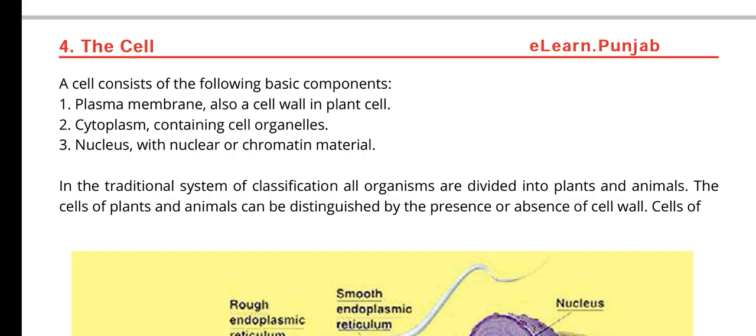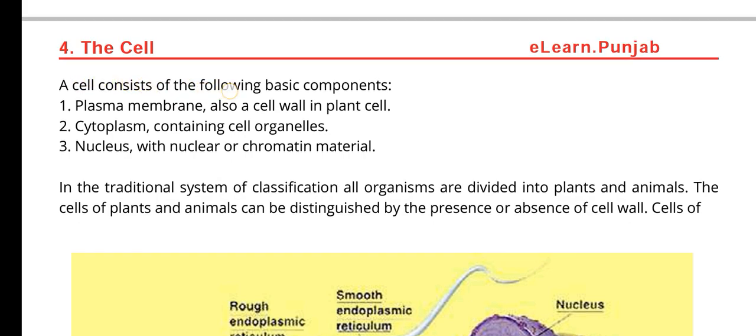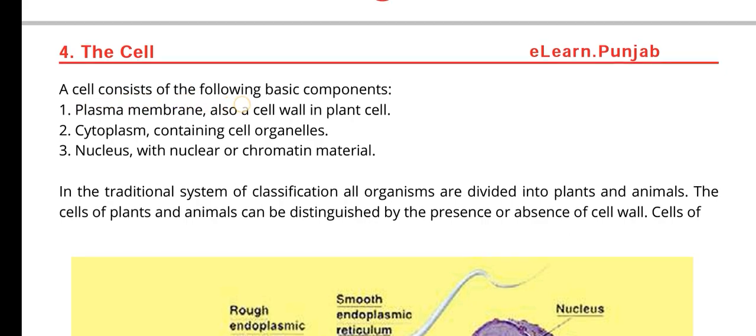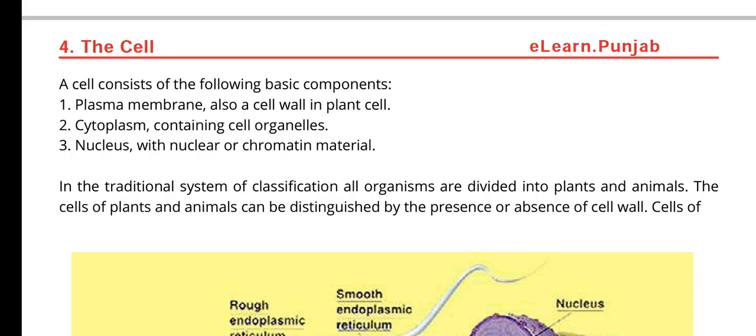The next topic that is very important is that the cell consists of basically three major components according to the cell theory. One is the outermost boundary, called the plasma membrane, one is the nucleus, and one is the jelly-like material, the cytoplasm. All cells consist of the following basic components: a plasma membrane, and in plant cells it may be covered by a cell wall; cytoplasm containing cell organelles; and a nucleus with nuclear or chromatin material.